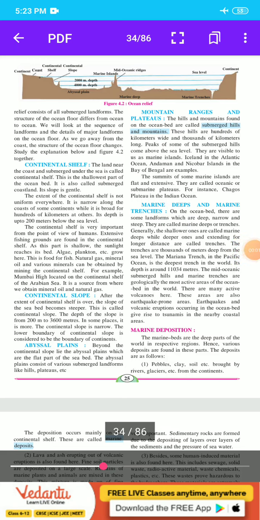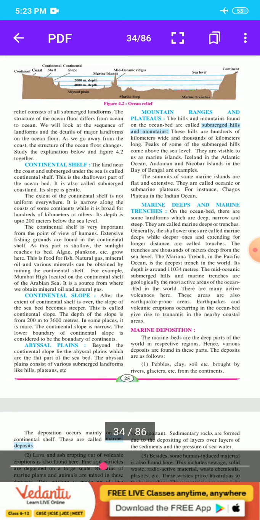From the last videos, we are starting the fourth lesson, the structure of the ocean floor. The name of our fourth lesson is structure of ocean floor. In the last video, we completed three points: continental shelf, continental slope, and abyssal plains.